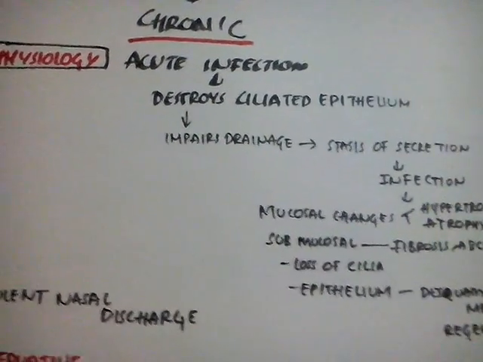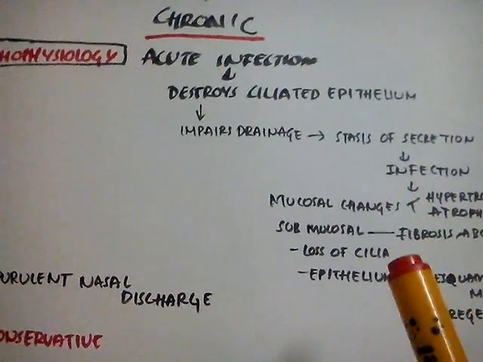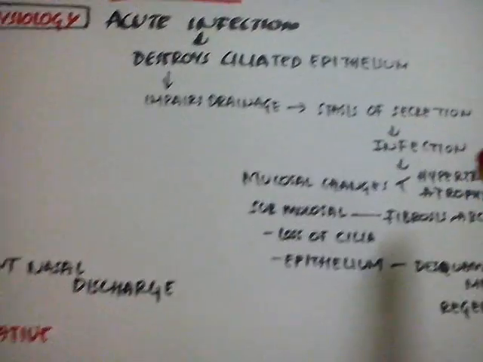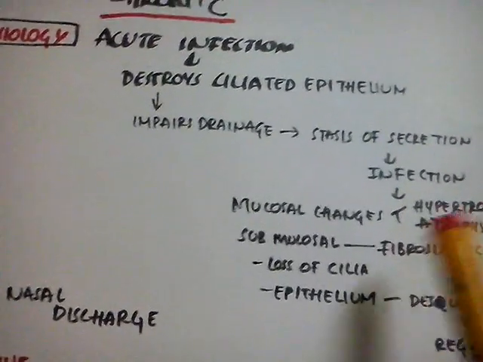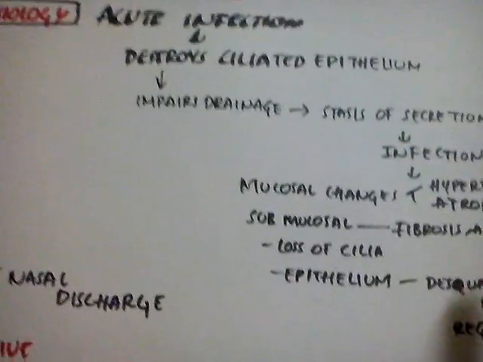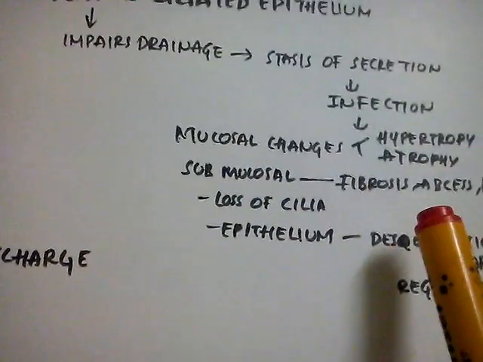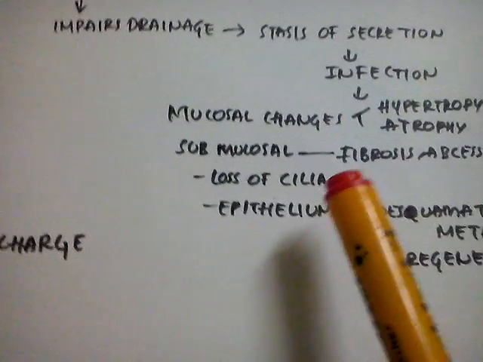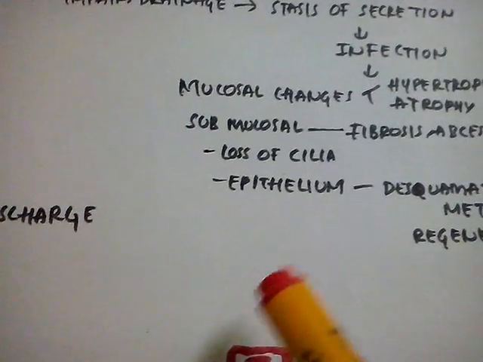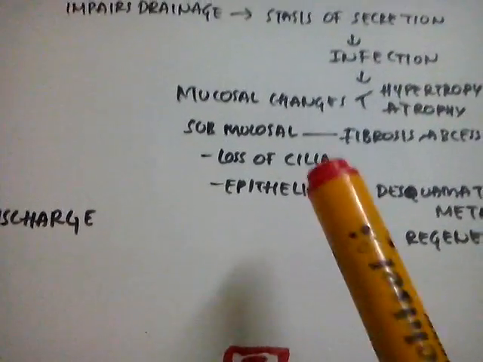Acute infection destroys the ciliated epithelium and impairs the drainage. As a result, stasis of secretion invites the infection, and the persistence of the infection causes mucosal changes, submucosal changes, loss of cilia, and epithelial changes.